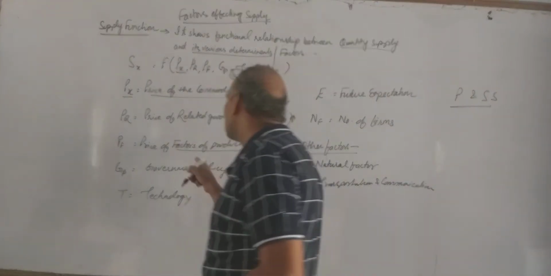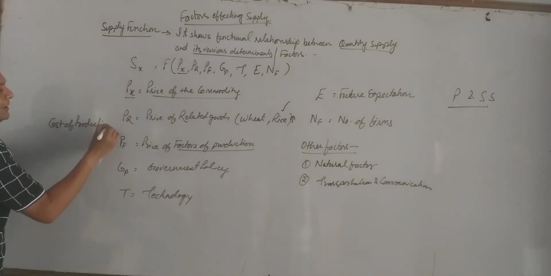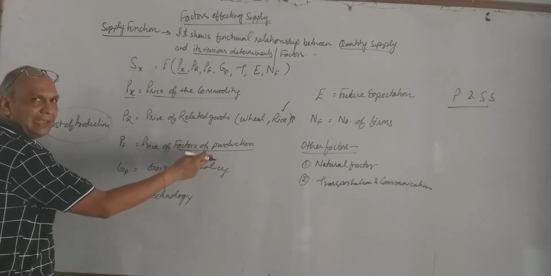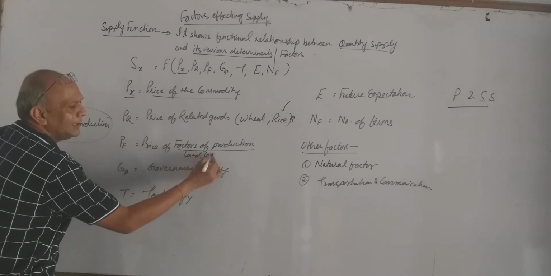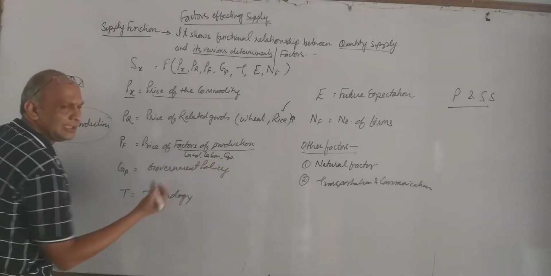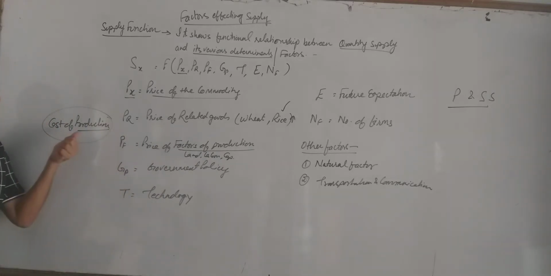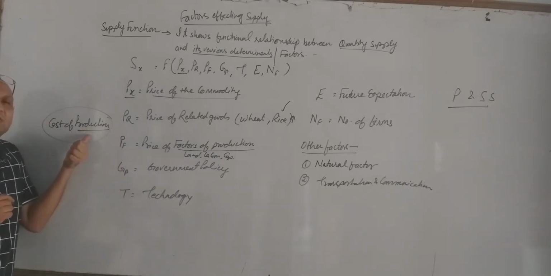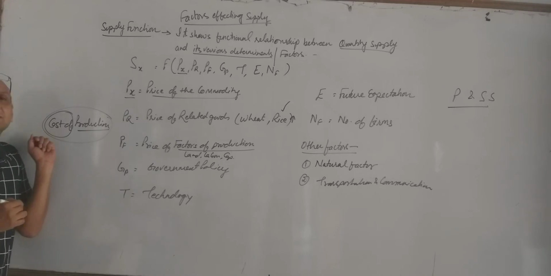So when price of factors of production increases, our cost of production will also increase. If the price of factors, land, labor, capital, etcetera increases, then we have to spend more on production. We have to spend more on producing goods. Are you getting me? If we are spending more, it means cost will increase, and if cost increases, price will also increase. Are you getting me?